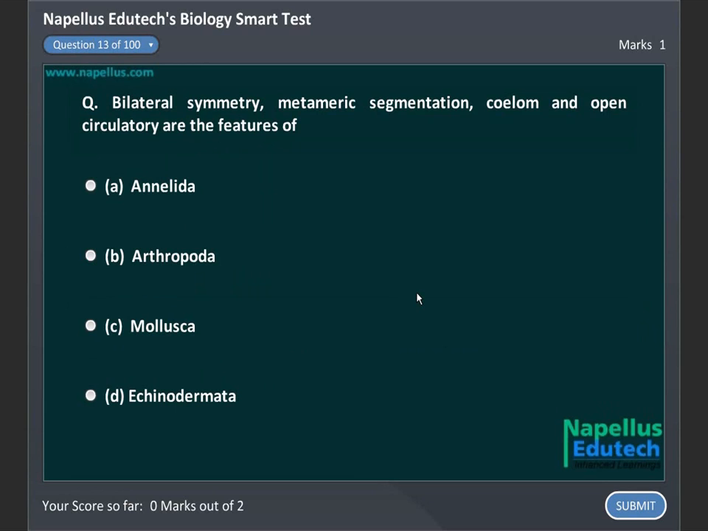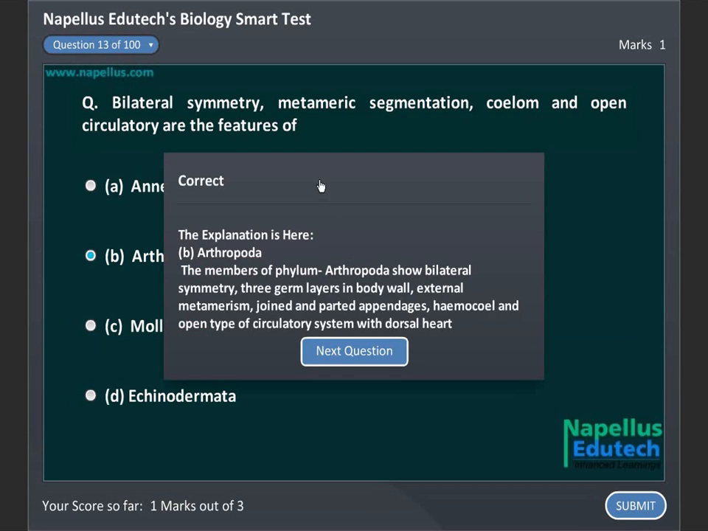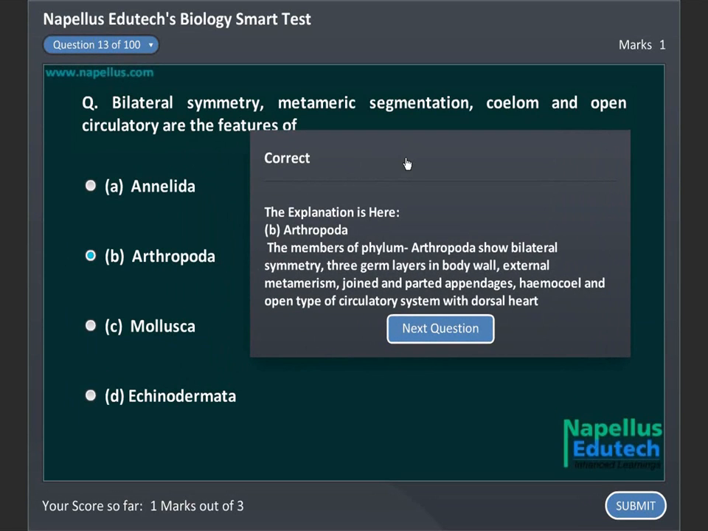Bilateral symmetry, metameric segmentation, coelom, and open circulatory system are the features of A. Annelida, B. Arthropoda, C. Mollusca, D. Echinodermata. Correct answer is B. Arthropoda.